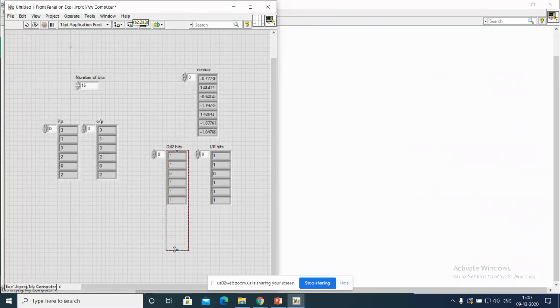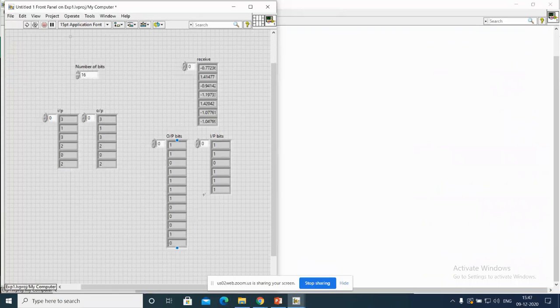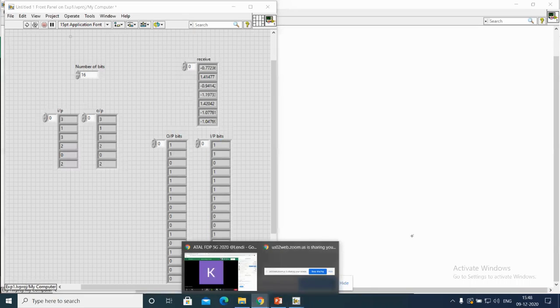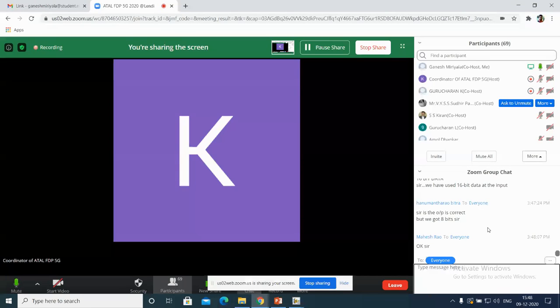If you extend it, you will get it. I have given it. You can count 1, 2, 3, 4, 5, 6, 7, 8, 9, 10, 11, 12. So in between you will find 4 more. So see this one. You can have all the output bits and input bits. One question is completed. Next one.